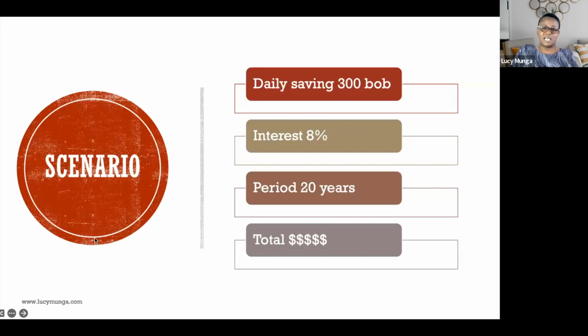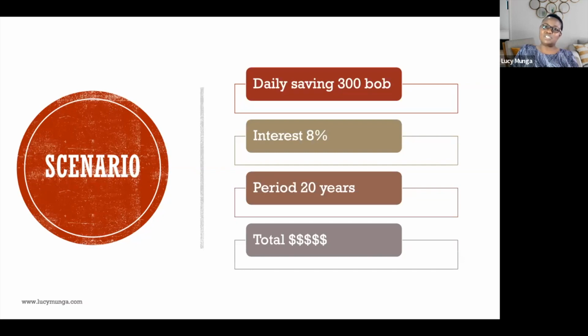All right. So by investing 300 bob daily at an interest rate of 8% within 20 years, then you can definitely make that money. So if you're in campus, you're 20 years old, by the age of 40, you definitely have made that 5 million by just saving 300 bob.